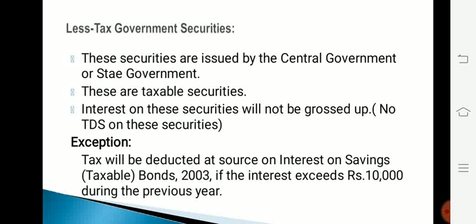The next type of security is less tax government securities. These securities are issued by the central government or state government. These are taxable securities. Interest on these securities will not be grossed up. No TDS on these securities. An exception is tax will be deducted at source on interest on savings taxable bonds 2003 if the amount of interest exceeds rupees 10,000 during the previous year.